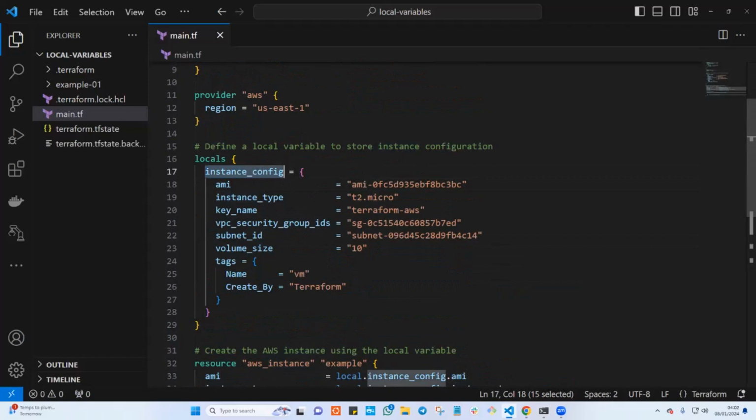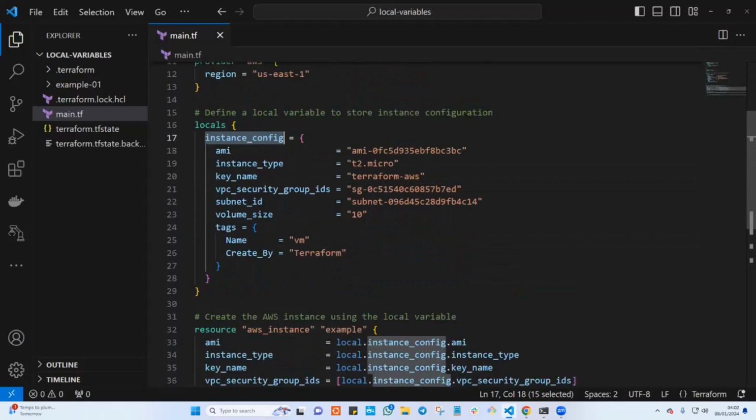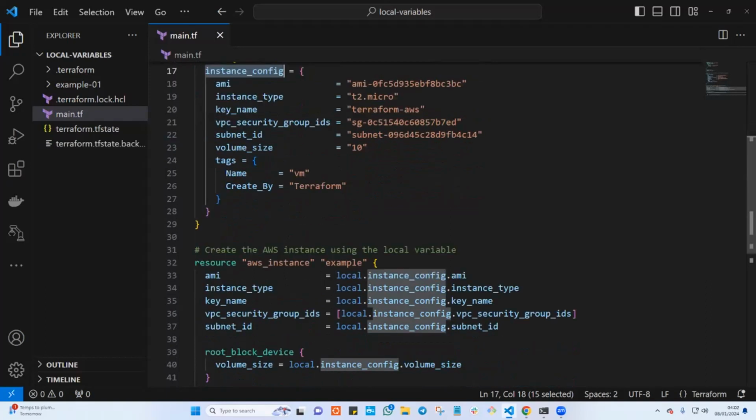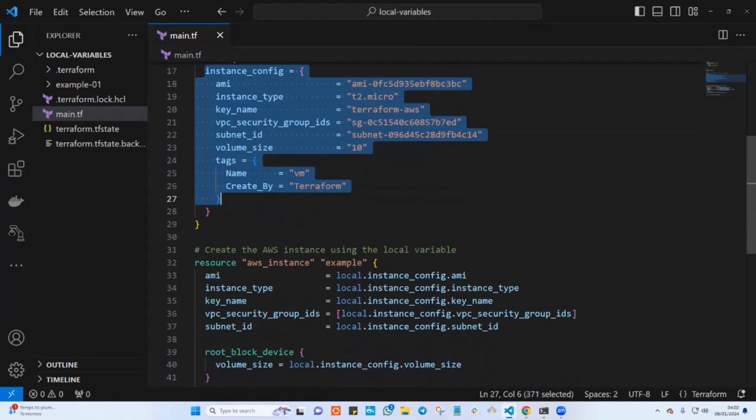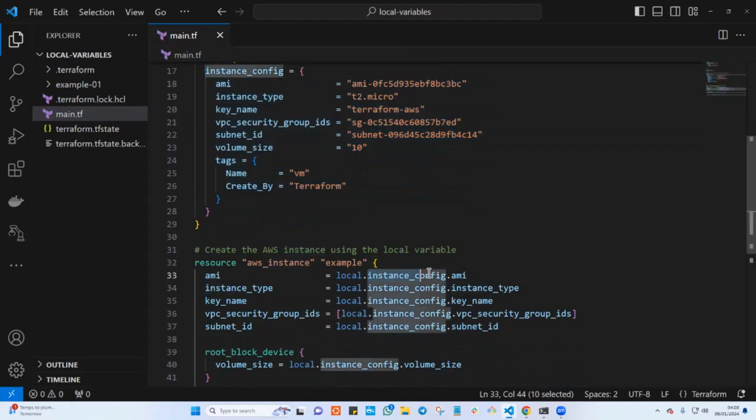If there were EKS configuration, we say EKS_config, and we grab whatever we want. If there were VPC, we say local.vpc_config, and we get whatever we want. Here, we just have one category, and that is why it's always instance_config. And what did I want? Here, I want the AMI, which means it will go and grab this value. Here, I want the instance type, it will grab this value.